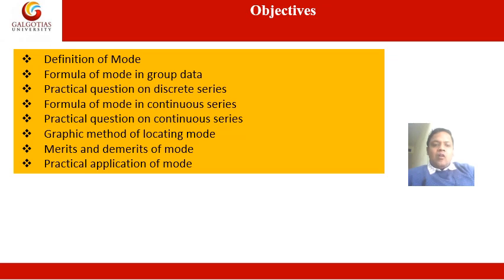After that, we will see how to find the value of mode with the help of the graphic method. Whenever we have to find the mode graphically, we can use the histogram, and with the help of the histogram we can find the value of mode. Then the merits and demerits of mode, and at the end the practical application of mode in real life.